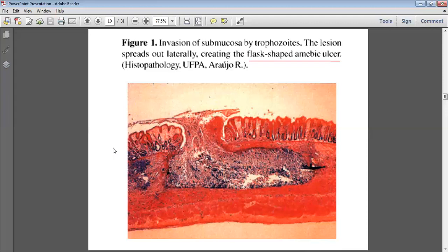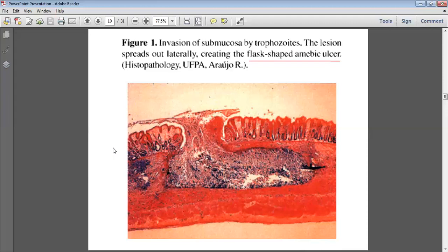In the portal circulation, the first filter organ is the liver. These trophozoites are bigger, 20 to 30 micrometers, so they get entrapped in the capillaries of the liver. Due to entrapment, blood is not supplied to that particular area of liver tissue. So there is damage known as ischemic necrosis. Due to ischemic necrosis, there is formation of an abscess. So this is the pathophysiology of amoebic liver abscess, extra-intestinal amoebiosis.